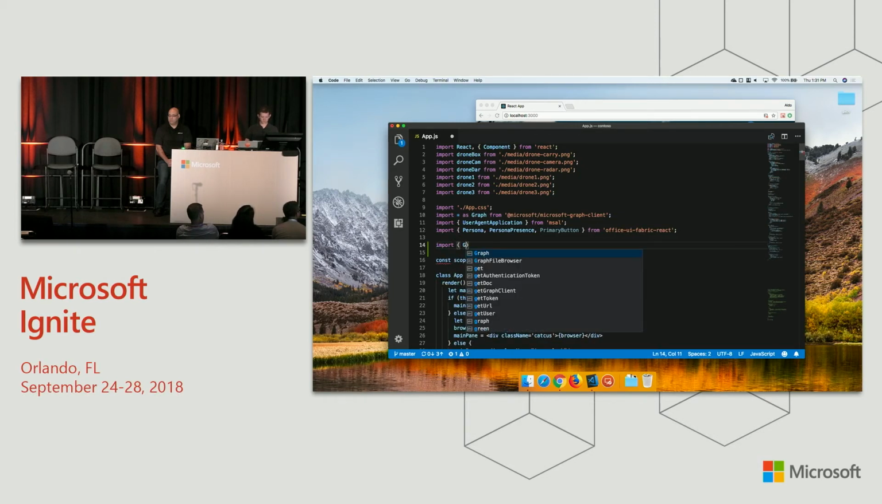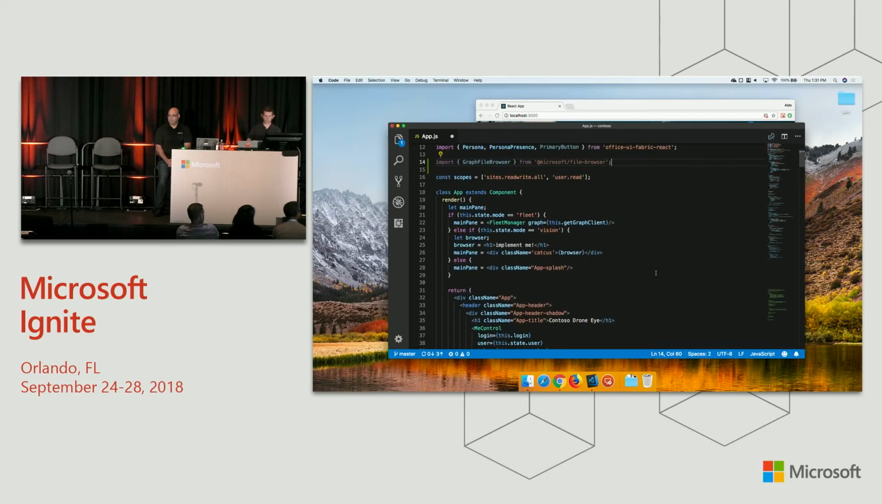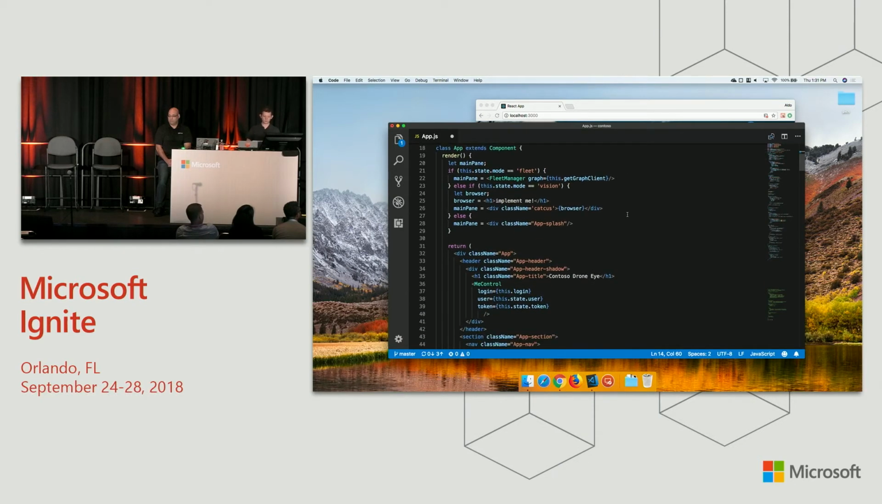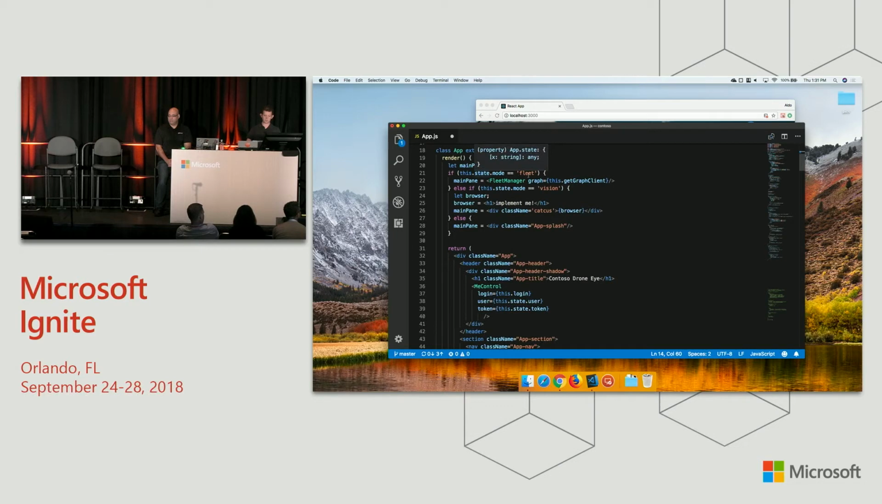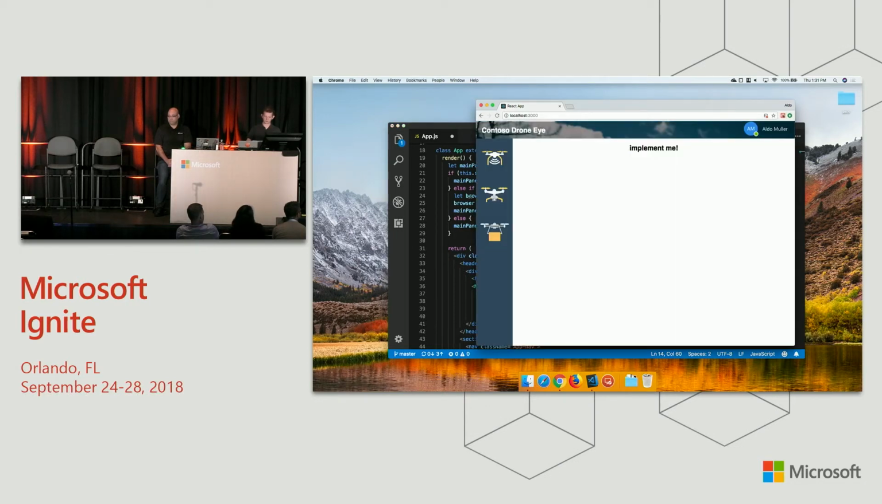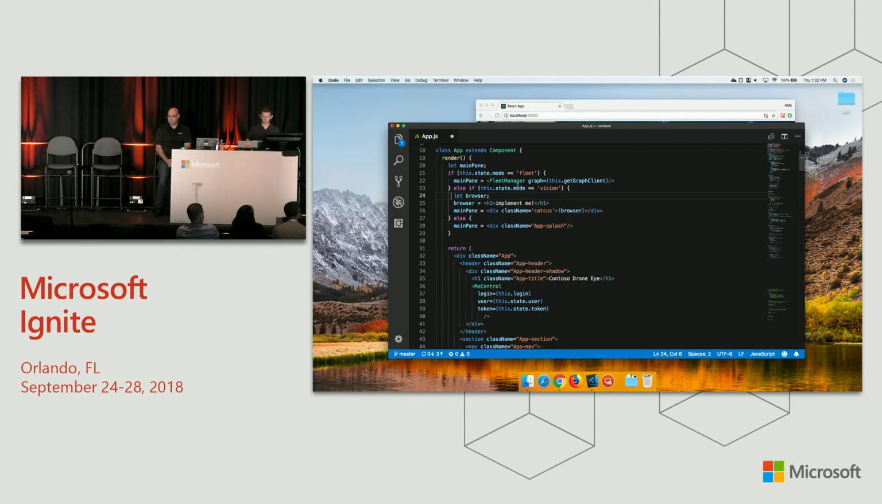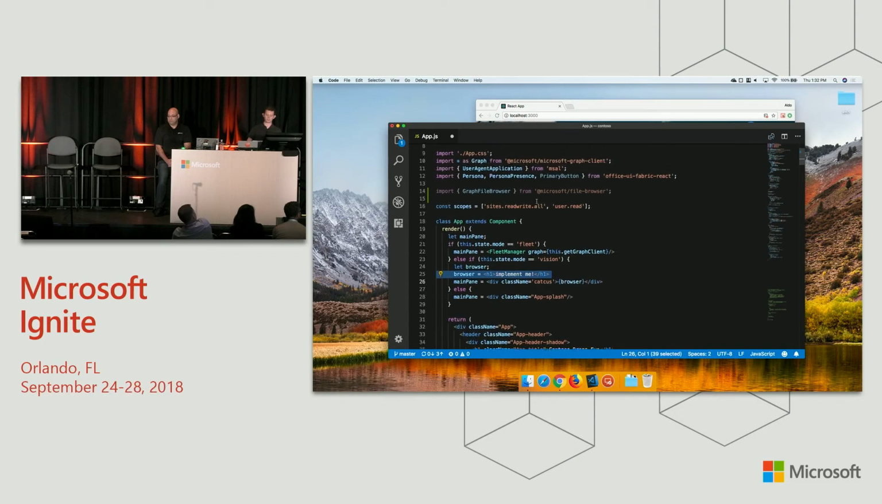Now we're going to import Graph File Browser. And we're going to build a little React component to host it. So you can see down here, I have my main pane. When I click on these different actions here, I enter into a different mode. I have the implement me one right here, and I want that to be a file browse control. So I'll create one.